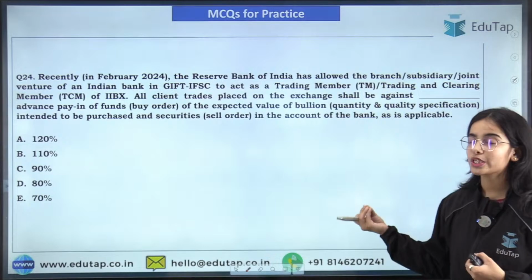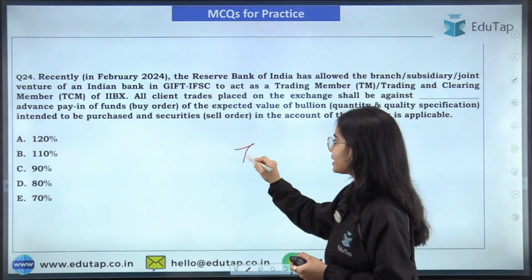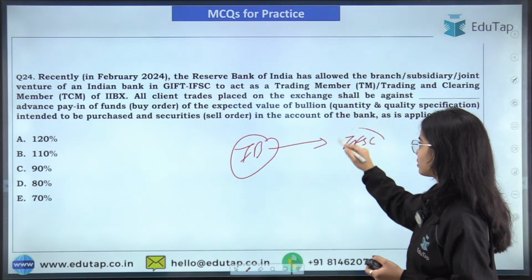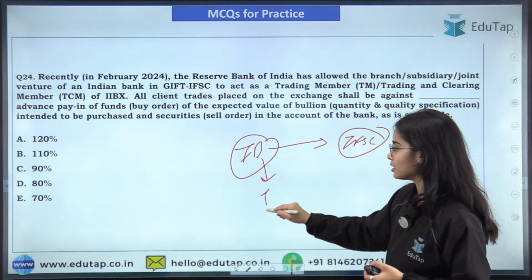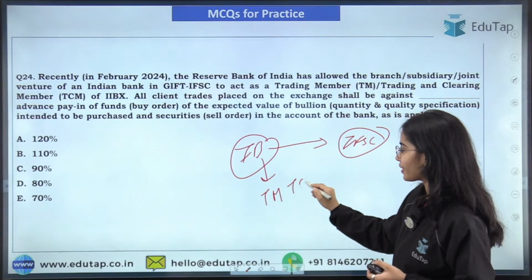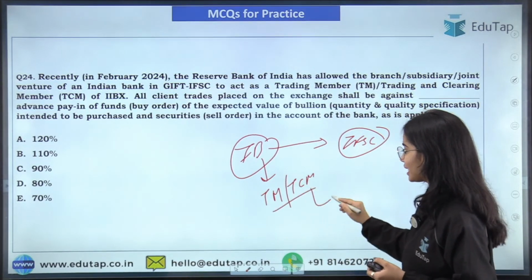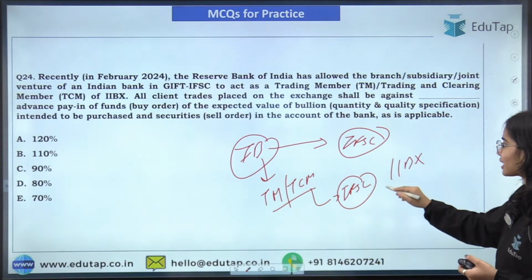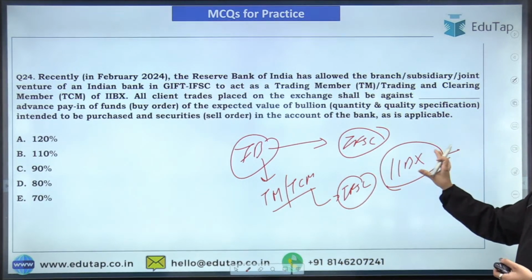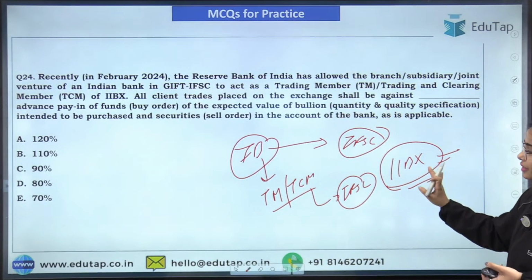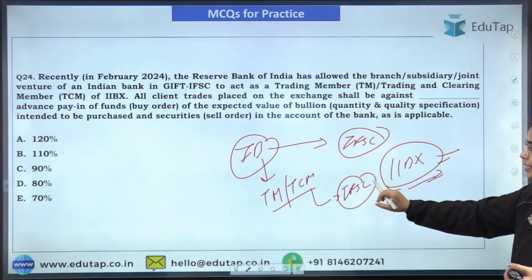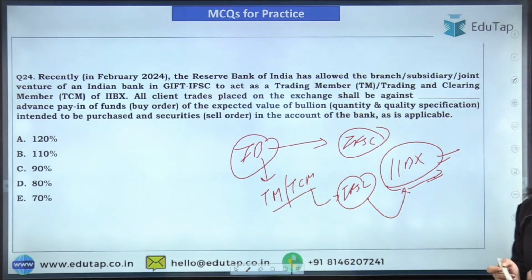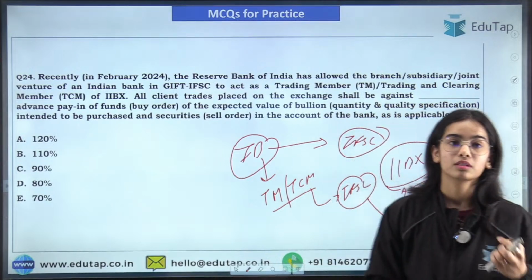So now the next question in regards to that: the Indian banks that have branches in the IFSC will be able to work as the trading member or the trading and clearing member in the IFSC for the IIBX. Now you have to tell me what the answer is here, what the risk weight will be.